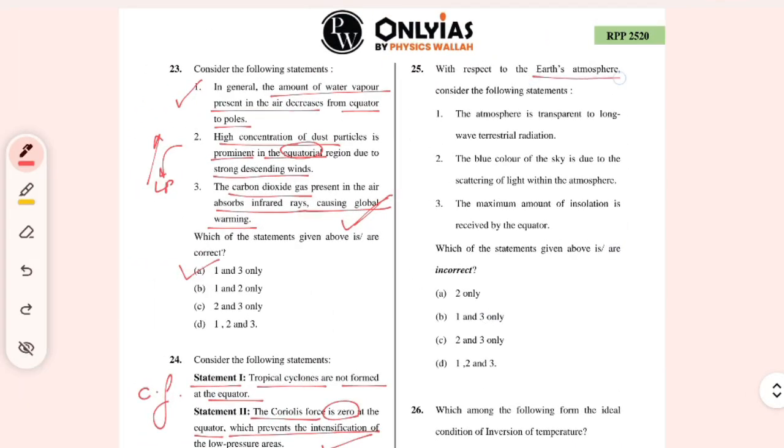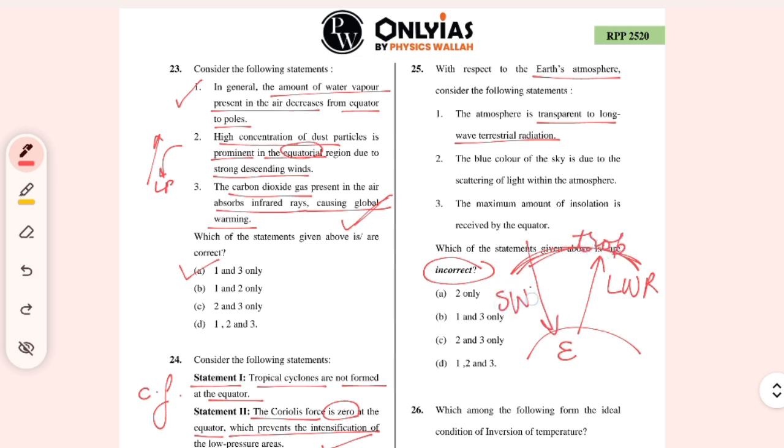Question 25. With respect to Earth's atmosphere, the atmosphere is transparent to the long wave terrestrial radiation. The incorrect one is asked. We know that the Earth emits long wave radiation, which is opaque to the troposphere. But the incoming solar radiation, which is short wave radiation, is transparent to the atmosphere and reaches the Earth's surface. So this is not transparent to the long wave radiation, so this is incorrect. The blue color of the sky is due to the scattering of light within the atmosphere. This is also right. Scattering does happen.